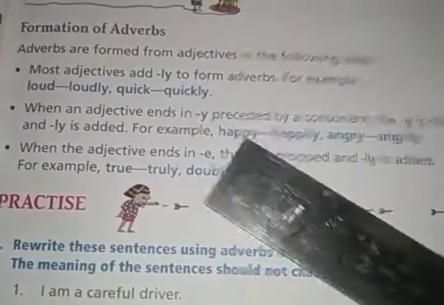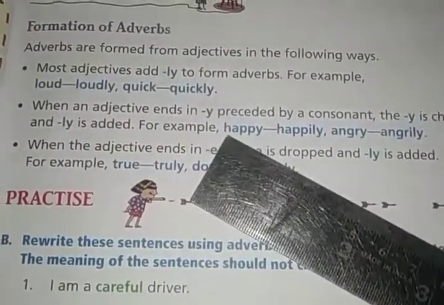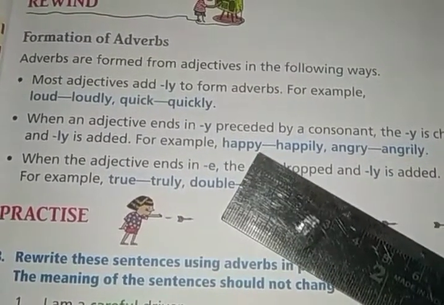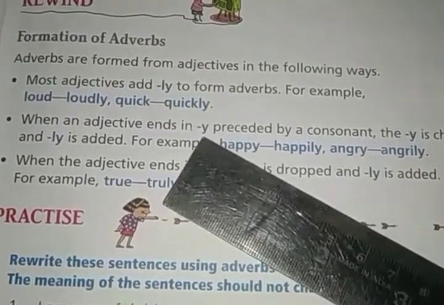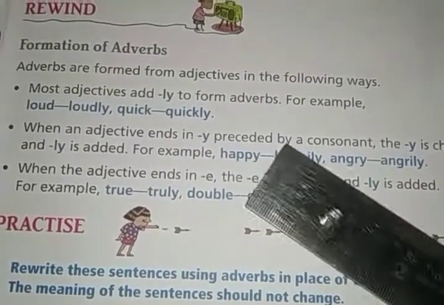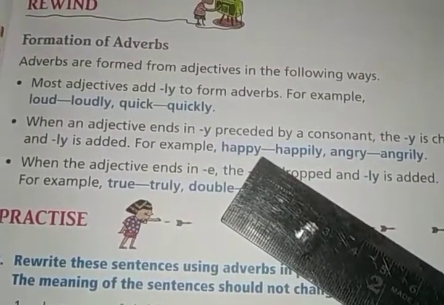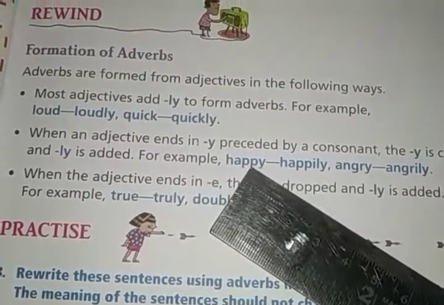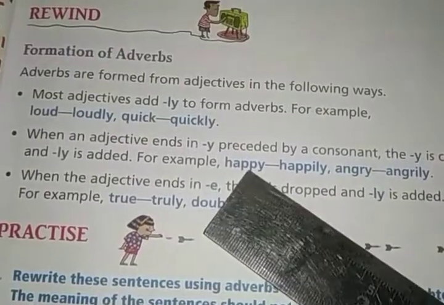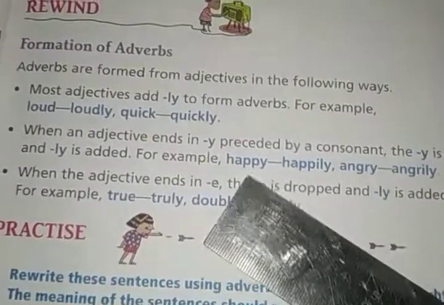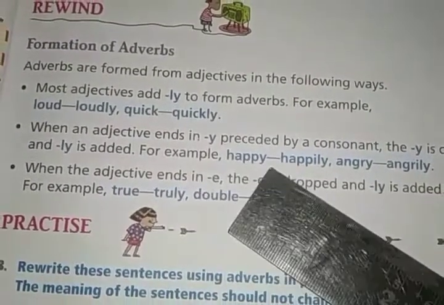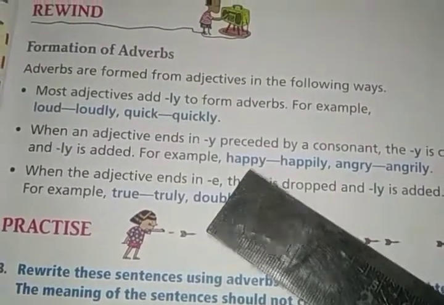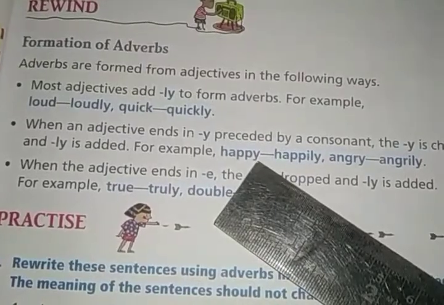For example, look at this. The adjective is happy, which ends with the letter y, preceded by a consonant. Preceded means before the y. What comes before y? A consonant. P is a consonant, not a vowel. So the y will be changed to i.